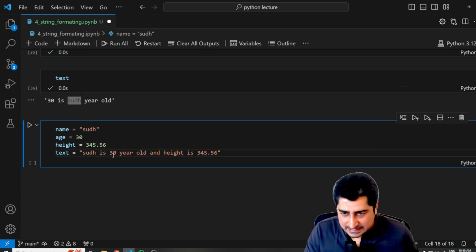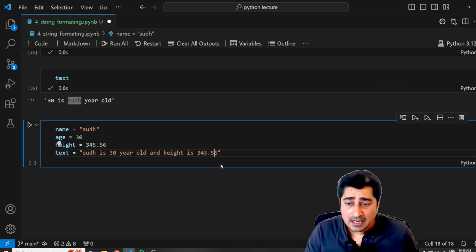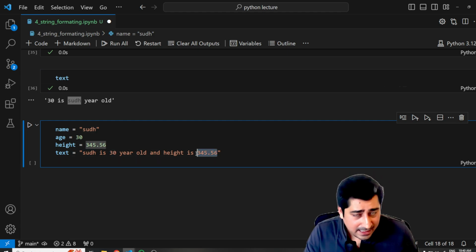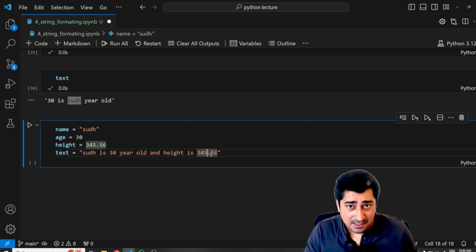Okay, so this is a string which I have to form, where I have to replace this name, this particular age, and this particular height. I have to replace all of these three things. How will I be able to do it?